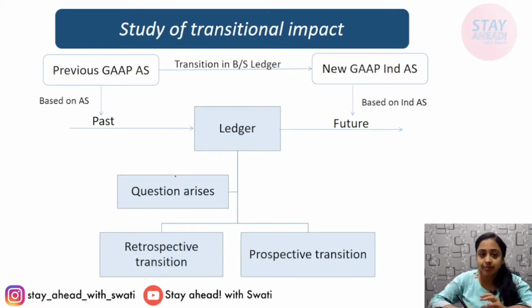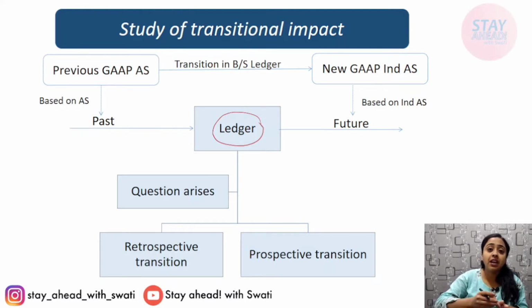Study of transitional impact. See, in the past previous GAAP was applicable, now in future new standards will be applicable, new provisions will be applicable to the same ledger. Now this ledger needs changes. Either it should be done retrospectively, that is from a previous date prior to transition date, or it should be done from transition date onwards. Okay, so from onwards is known as prospective, this means onwards.